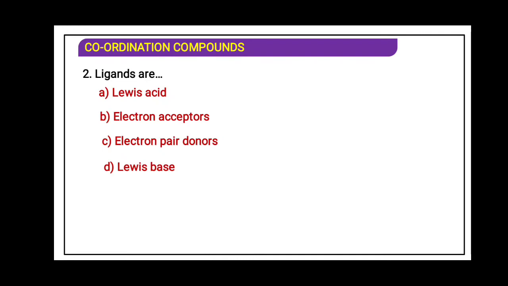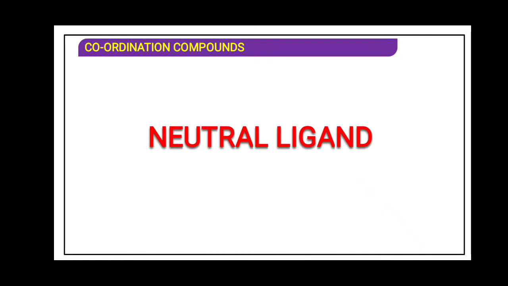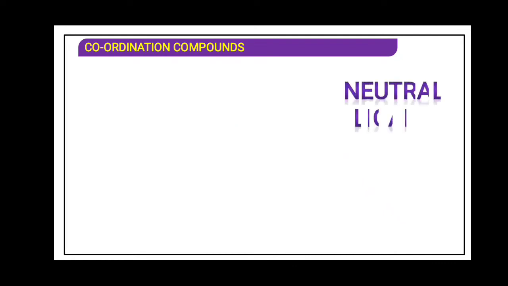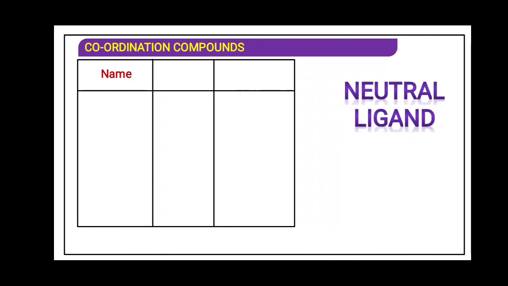Ligands will be electron pair donor, or you can say Lewis base. Both are correct. Quickly you can understand with the neutral ligand. This we have already seen.